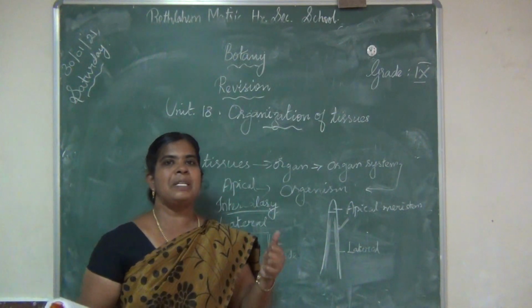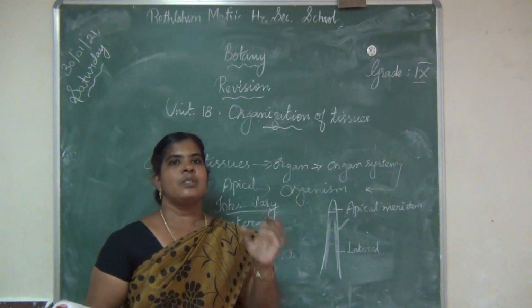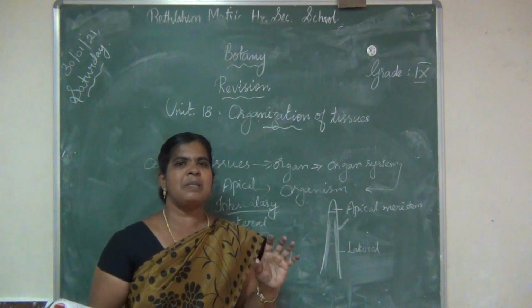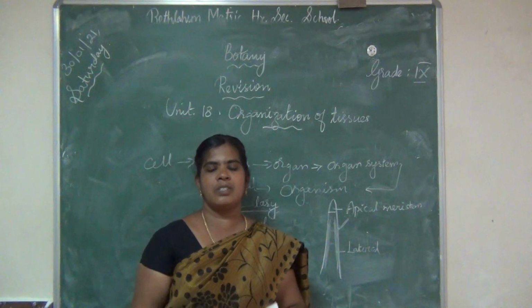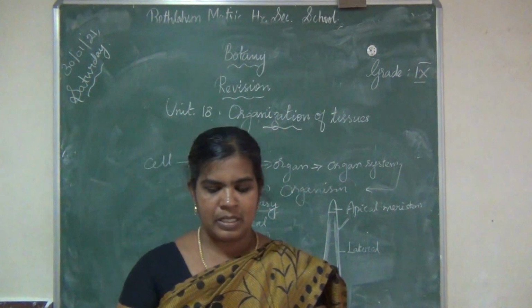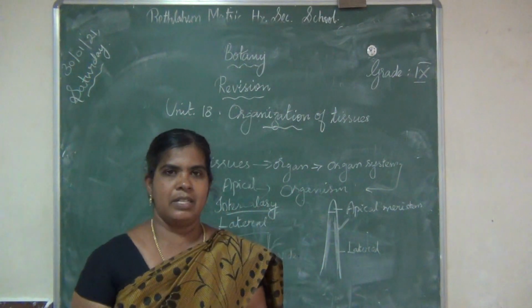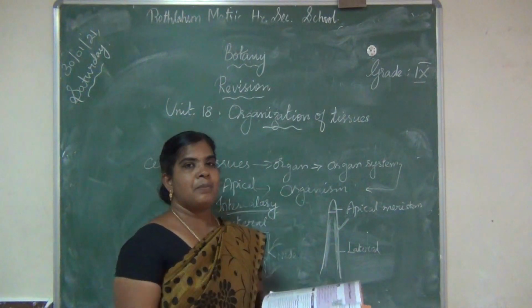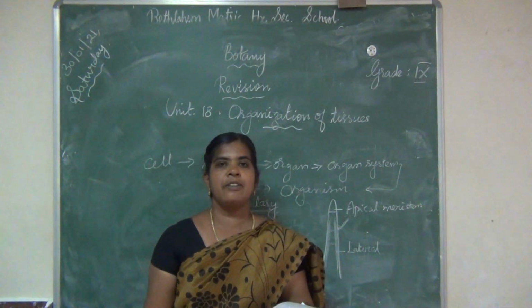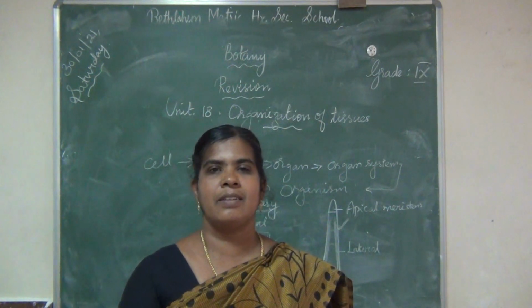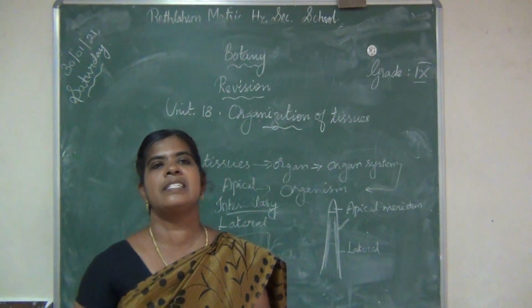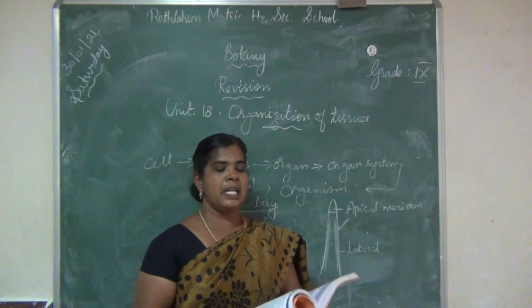We learned about meristematic tissue today, isn't it? What is the meaning of meristem? Meristem comes from the Greek word meristos, which means actively dividing. You must know the characteristic features of meristematic tissue.